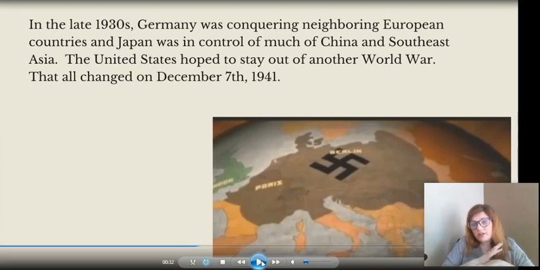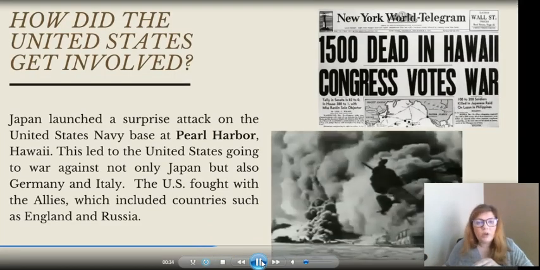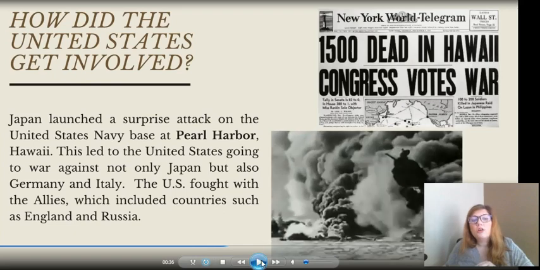The United States is hoping to stay out of another world war. They're suffering from their own economic depression, lots of unemployment, and they really didn't want to get involved. However, that all changed on December 7th, 1941, when there was the attack on Pearl Harbor in Hawaii. The Japanese launched a surprise attack. Now, as you can tell from the headline here, 1,500 dead. This could not be ignored. This led the United States to declaring war against Japan.